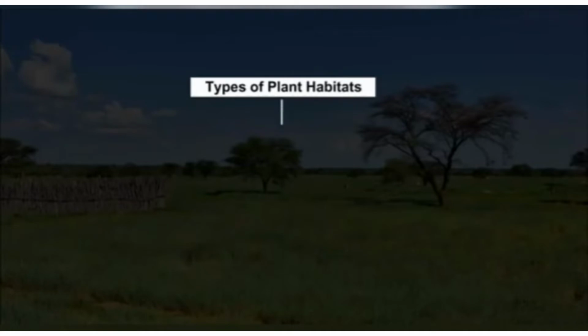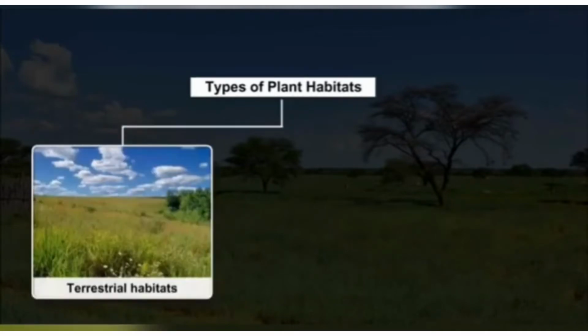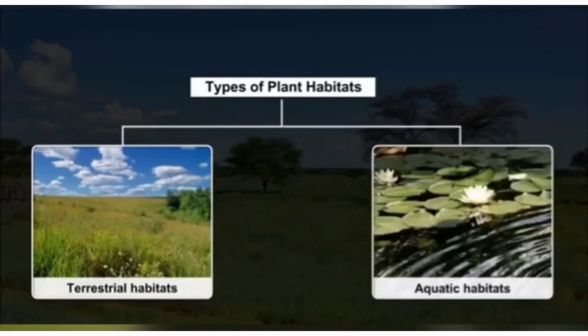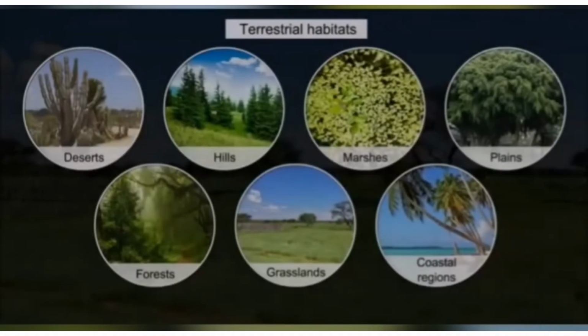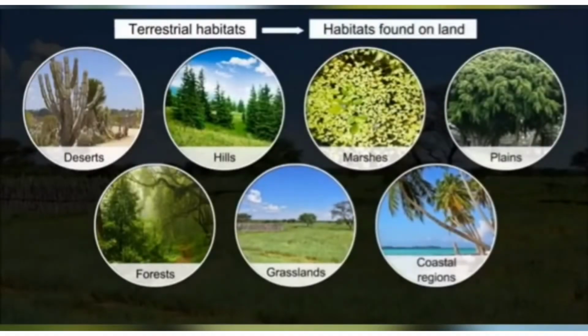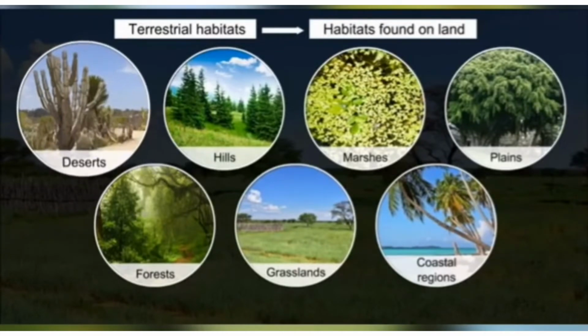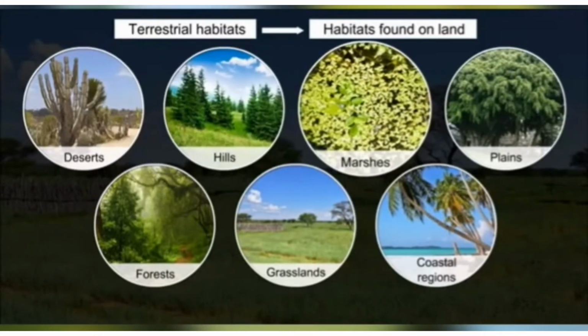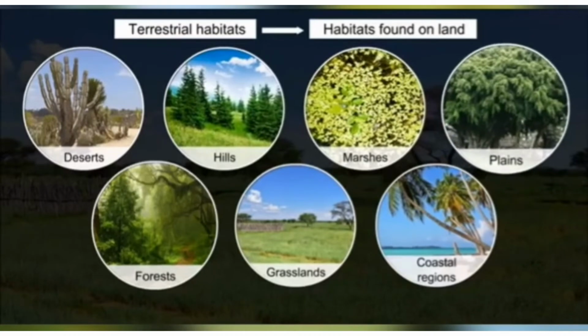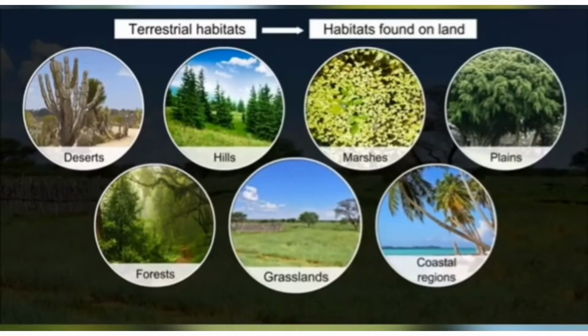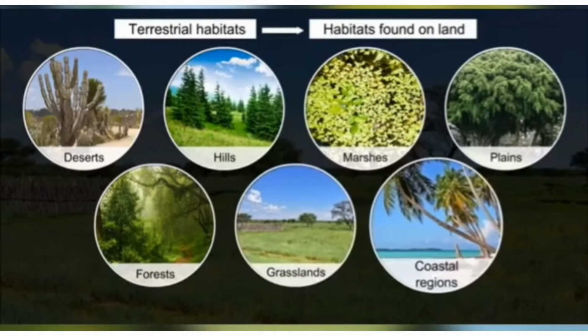Types of plant habitats could be divided into terrestrial habitats and aquatic habitats. Terrestrial habitats means habitats found on land such as deserts, hills, marshes, plains, forests, grasslands, and coastal regions.